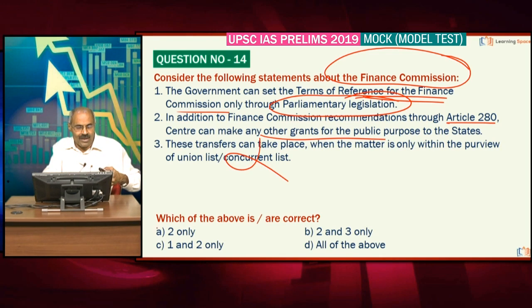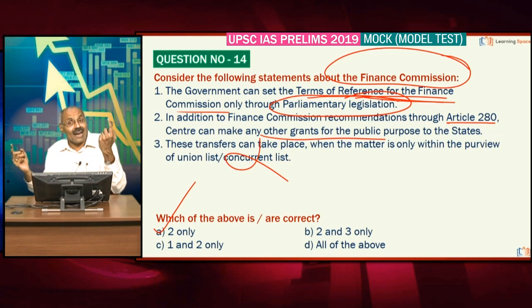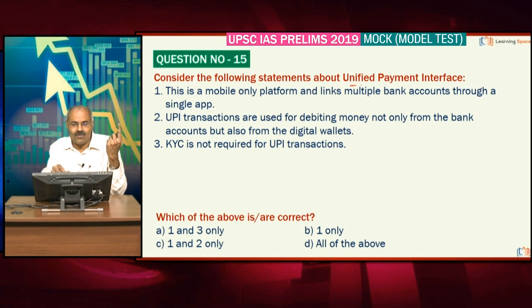Here 2 only is correct. Please correct first and third statements. And the fundamental point one should not miss is that the government can set the terms of reference for the Finance Commission on its own. Parliamentary legislation is not required. And other than Finance Commission, the center can ensure transfers to the states. And this can happen whether the matter is under the union list or concurrent list or state list. Right, friends? Look at the next one.